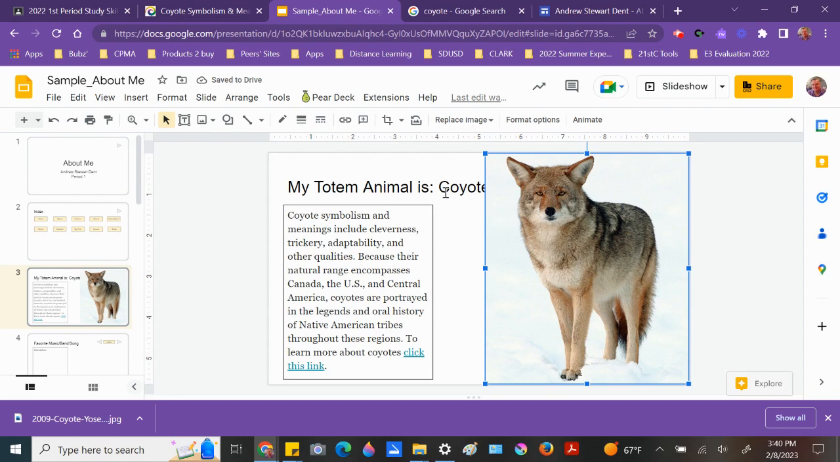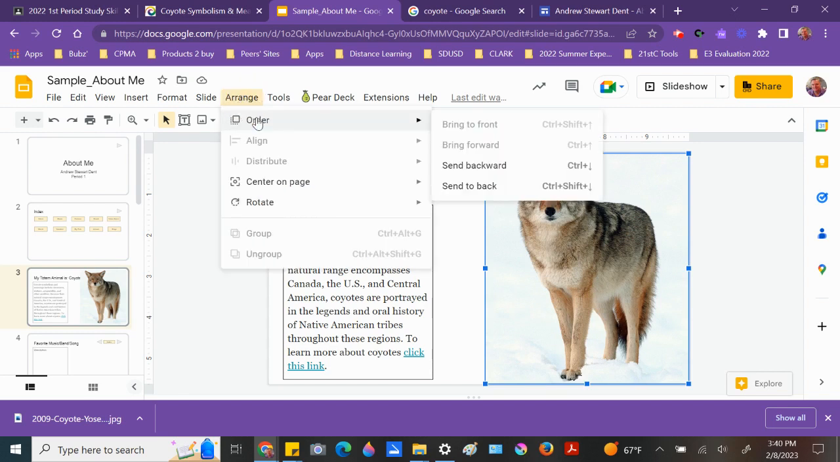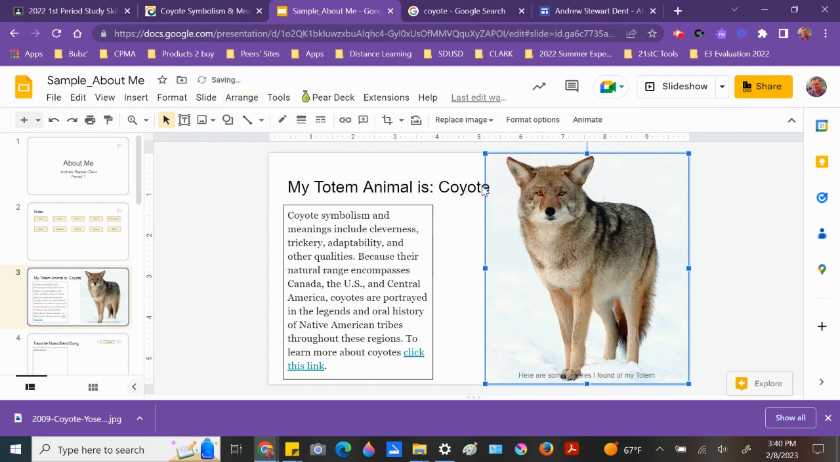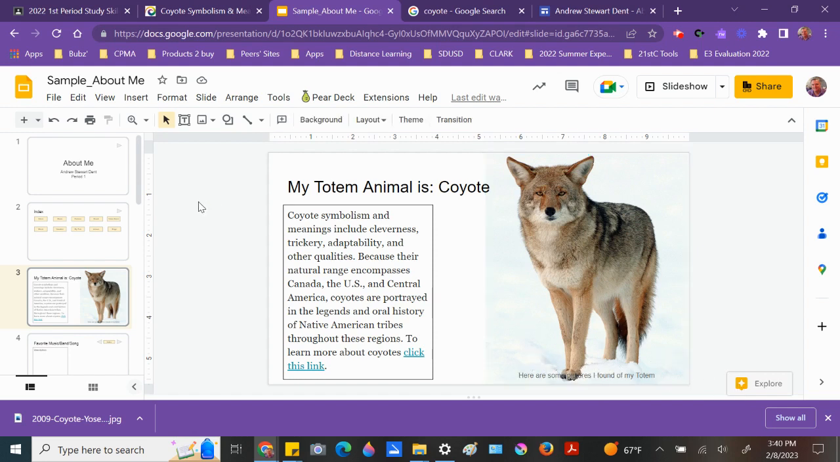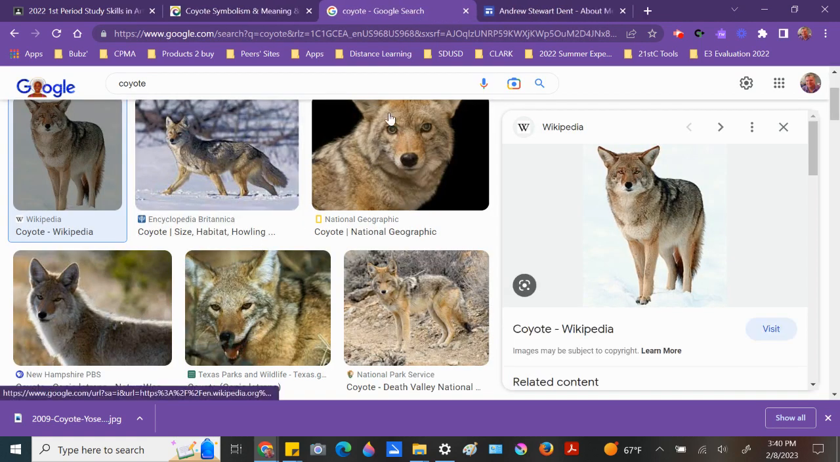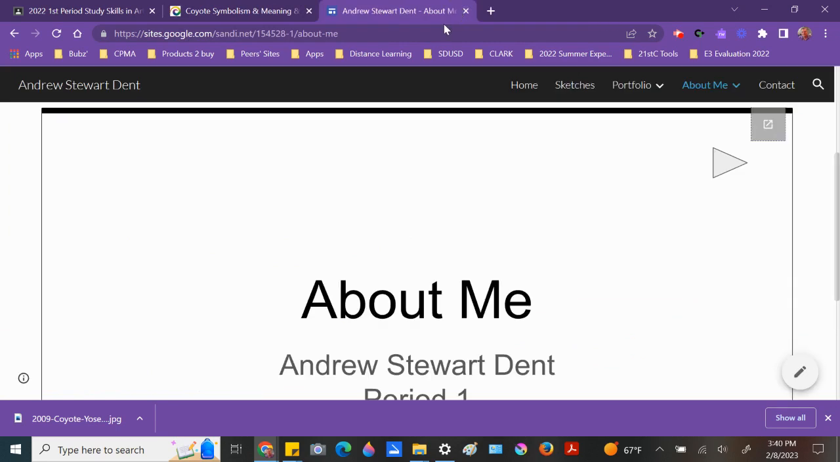Notice how the picture is covering up where it says this sentence, and also there's a sentence down here. So I'm going to select Arrange, Order, Send to Back. And now this text is in here, and this text is in here. Here's the nice thing about the way we're doing this. Having images and text in a Google slideshow, because it's embedded in your website.